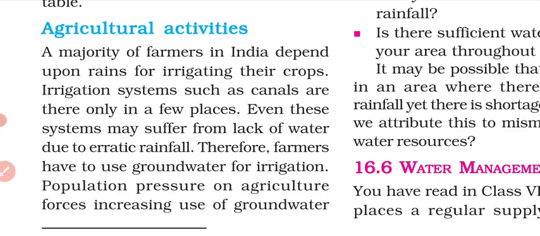And whenever the population increases, they need to grow more crops, and to grow more crops they need more water. So when the population increases, agriculture will increase, and due to the increase in agriculture, the groundwater will decrease.